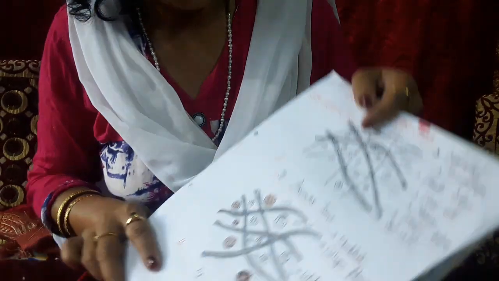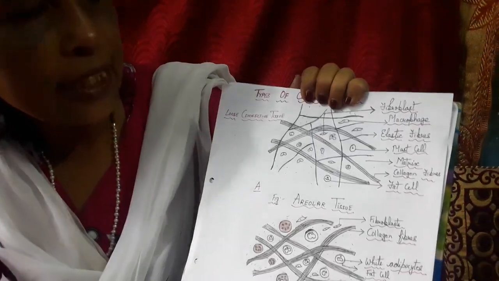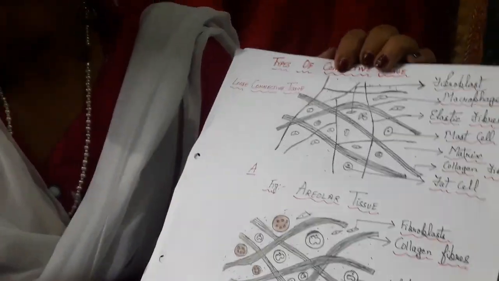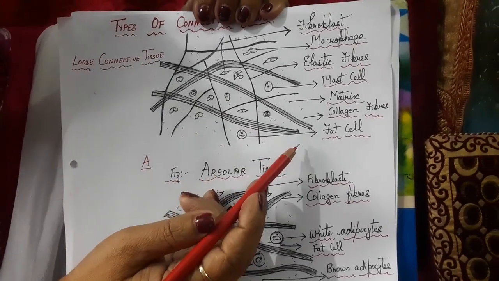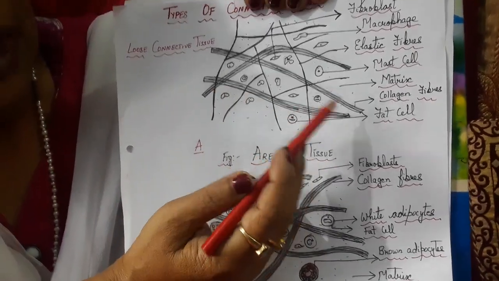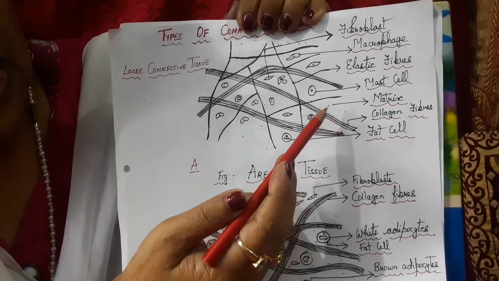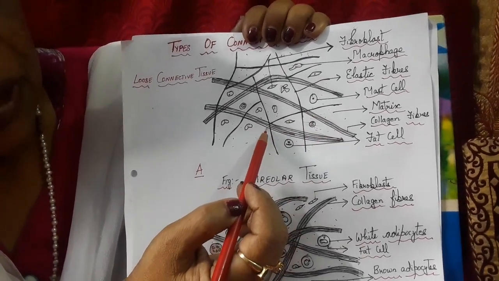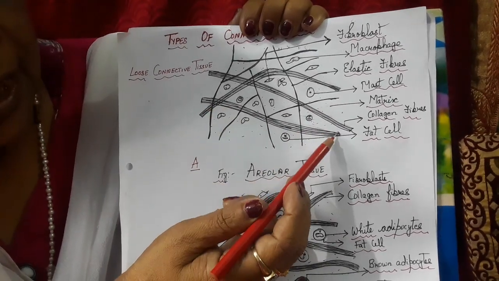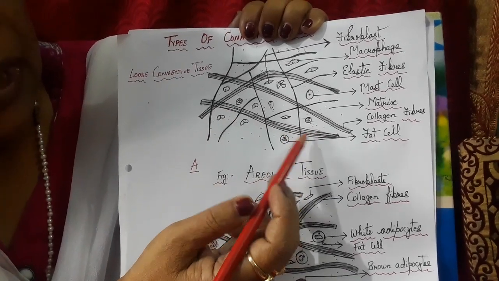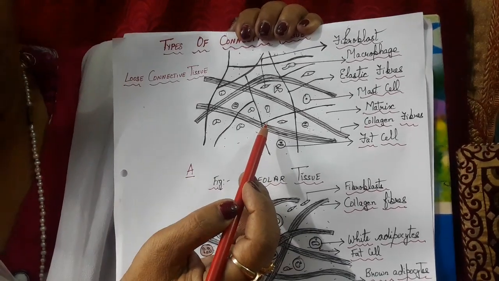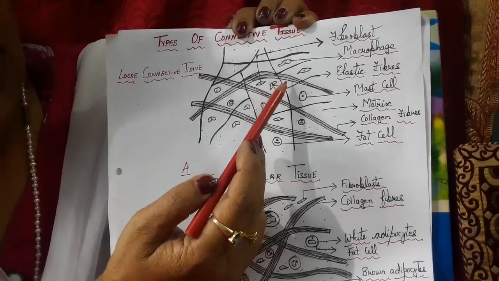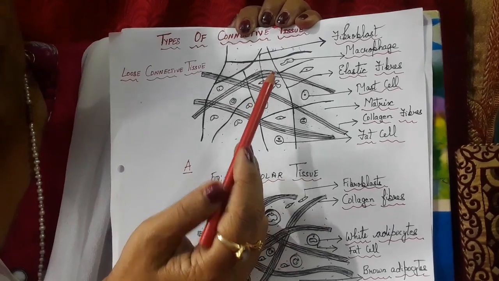As you can see in the diagram, the loose connective tissue is made up of cells which are scattered and they have fibers interwoven among them. Some are single fibers, some are woven into parallel bundles. These are the collagen fibers and these are the elastin fibers. With them you have other cells called mast cells and fibroblasts.